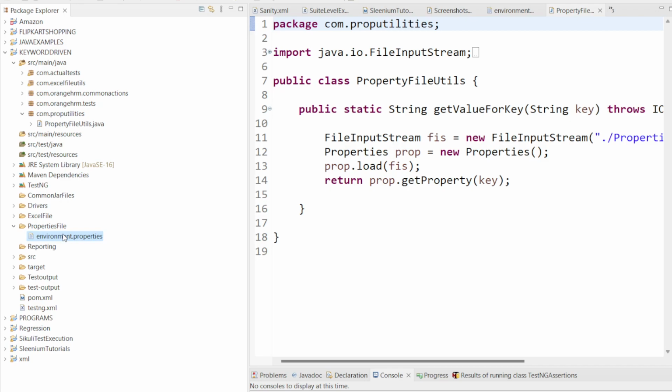Now we will see our next step, that is our third step. Here you can see there are some common actions. What are all these common actions? If I want to enter some information in a text field, how can we enter it with the help of Selenium? We have one method called send keys. If I want to click on any button, what is the method we have inside Selenium?